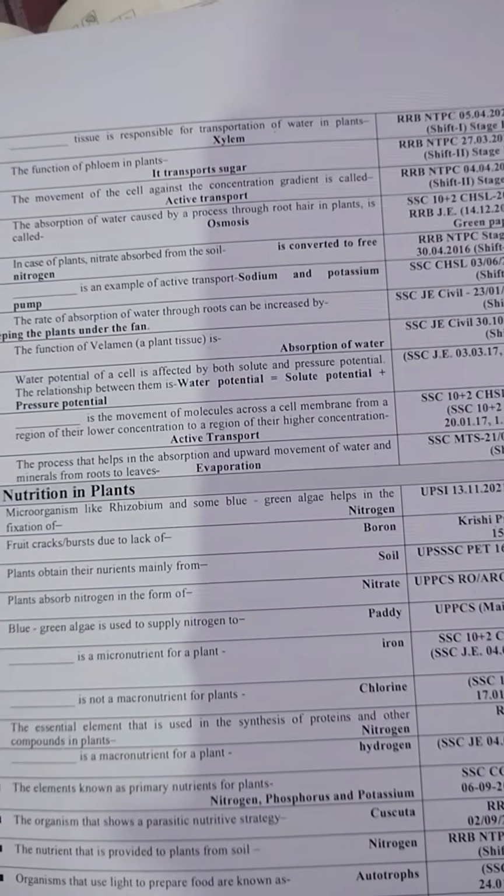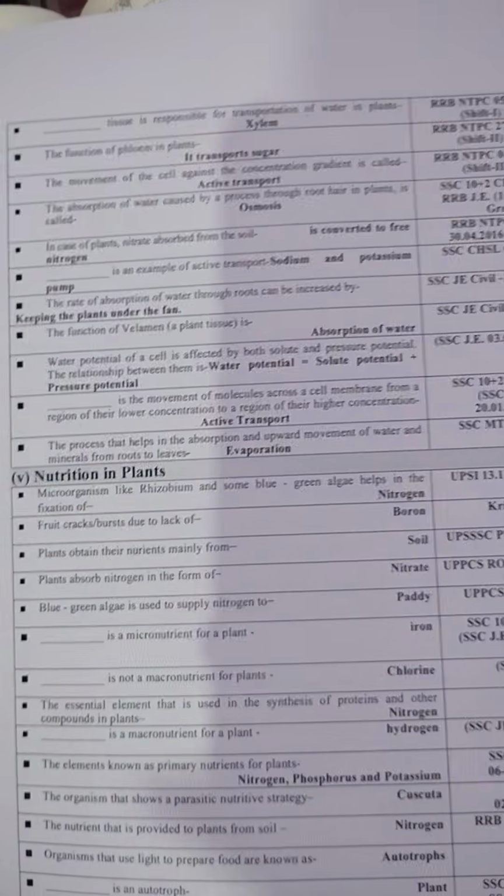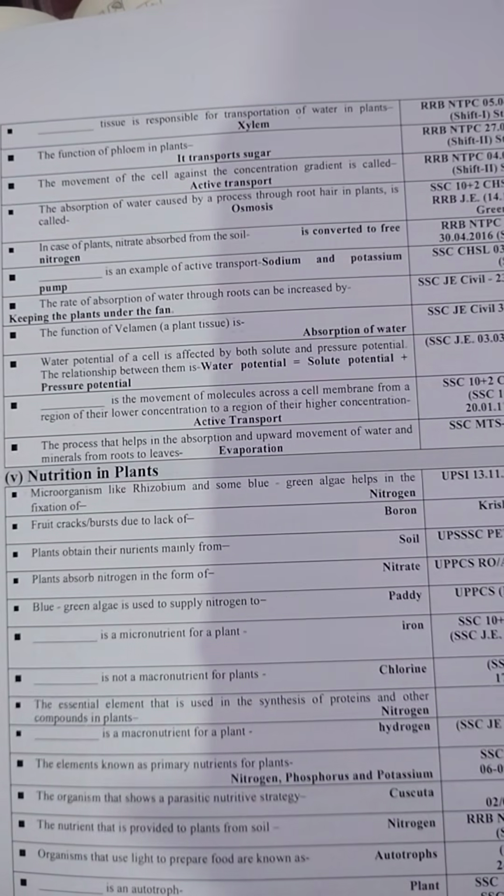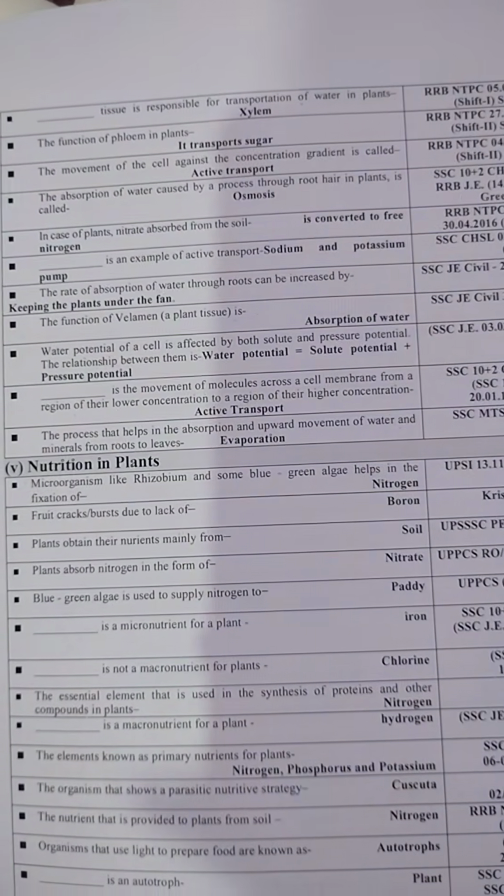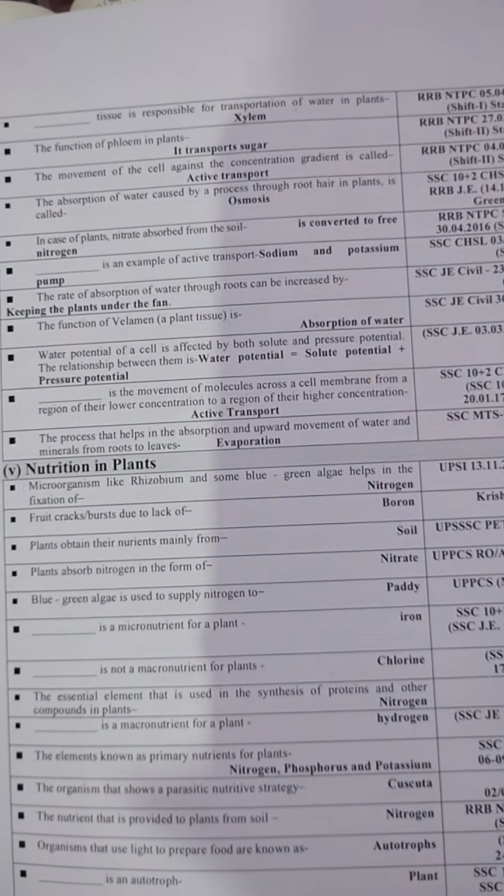An example of active transport is the sodium and potassium pump. The rate of absorption of water through the root can be increased by keeping the plant under the fan. The function of velamen is absorption of water.